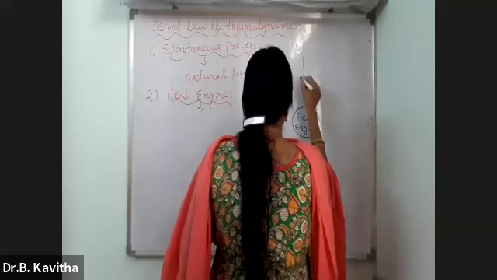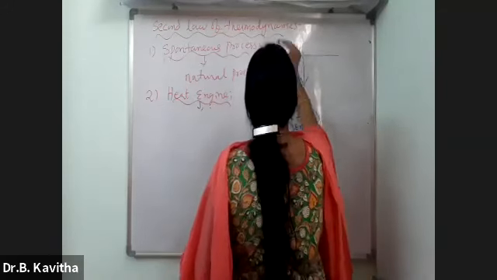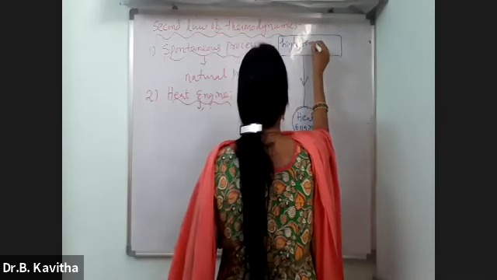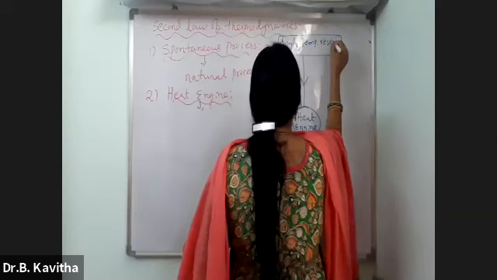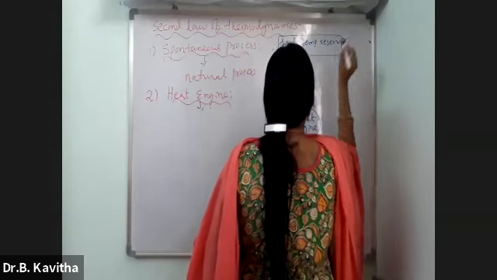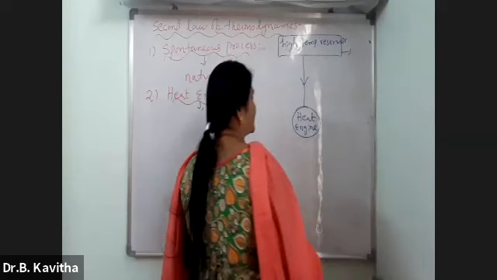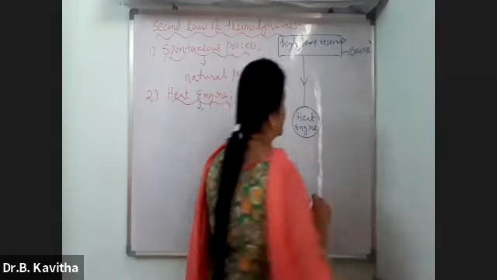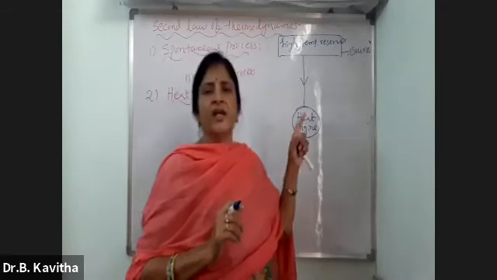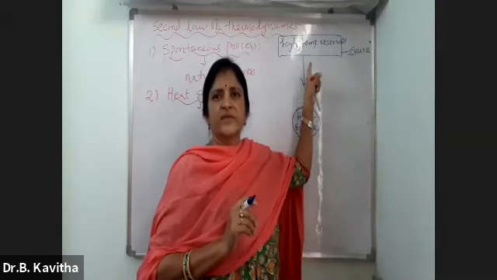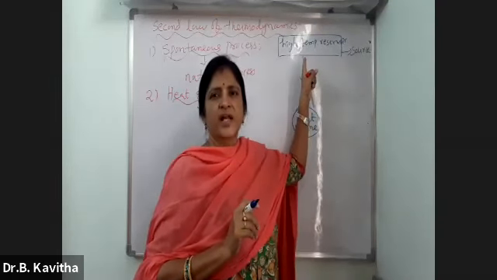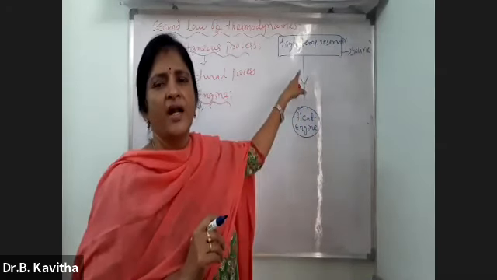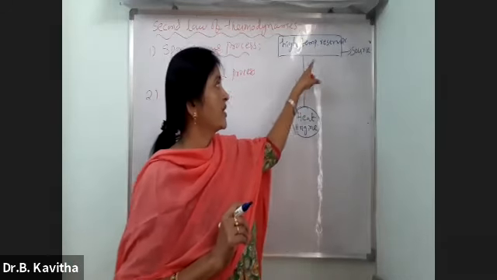This is called a high temperature reservoir. And generally in thermodynamics, this high temperature reservoir is called a source. That means this heat engine first absorbs heat from the source, which is at high temperature. Is it right? That high temperature reservoir is called a source. So this heat engine absorbs heat from the high temperature reservoir called a source.